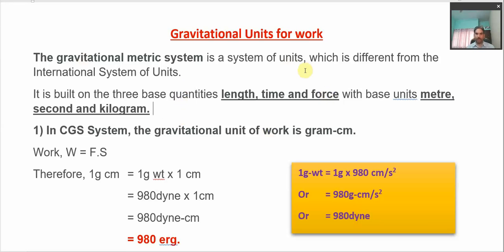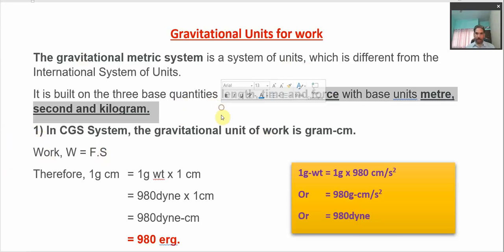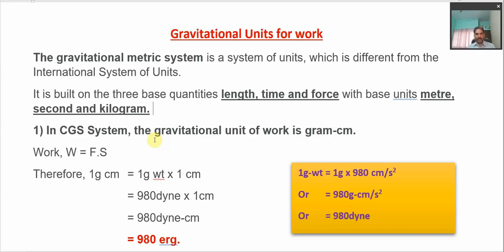So let us try to define the gravitational unit of work in CGS and in SI system. In the first case, let us take how we write the gravitational unit of work in the CGS system. We have to make use of all these notations. We must keep this in mind. Okay. So in the CGS system, the gravitational unit of work is gram centimeter.